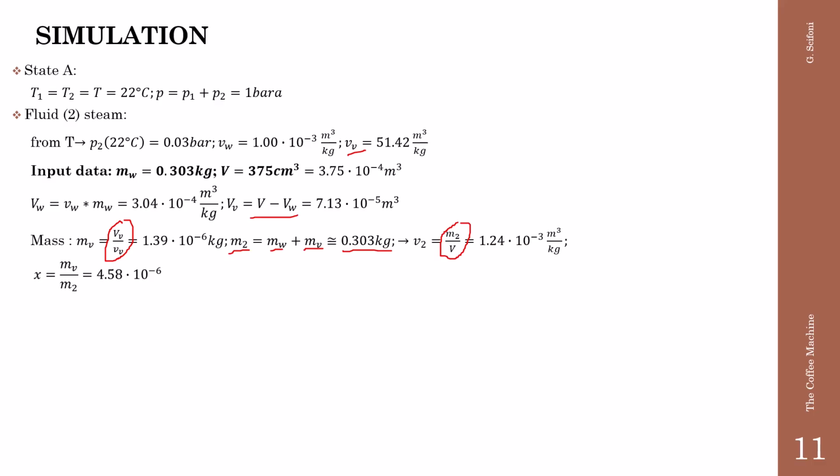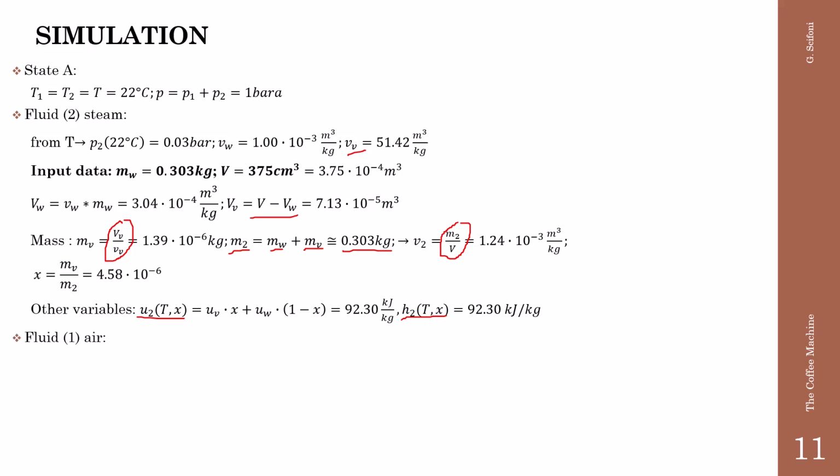This is dimensionless. The other variables are the internal energy, which is only a function of temperature and steam quality, as well as the specific enthalpy that we can calculate. For the fluid 1, air, the pressure is the difference between the total pressure and the pressure of the steam. We find 0.97 bar absolute.